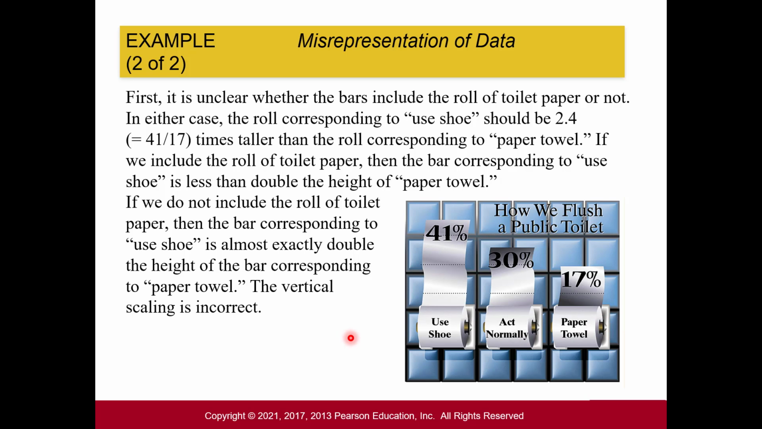If we include the roll of toilet paper, then the bar corresponding to used shoe is less than double the height of the paper towel data over here. If we don't include the roll of toilet paper, then the bar corresponding to used shoe is almost exactly double the height of the bar corresponding to the paper towel. So the scaling is just confusing and incorrect.